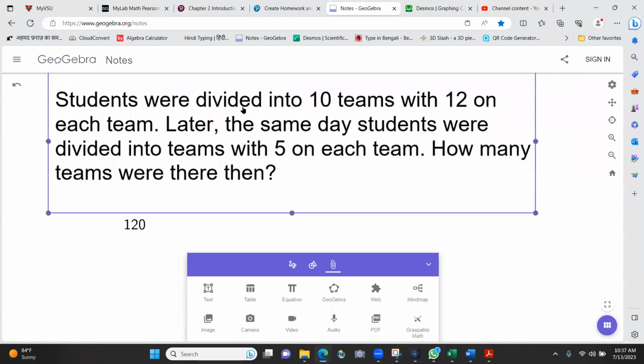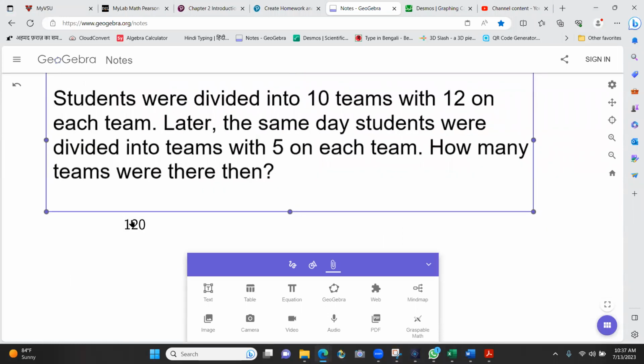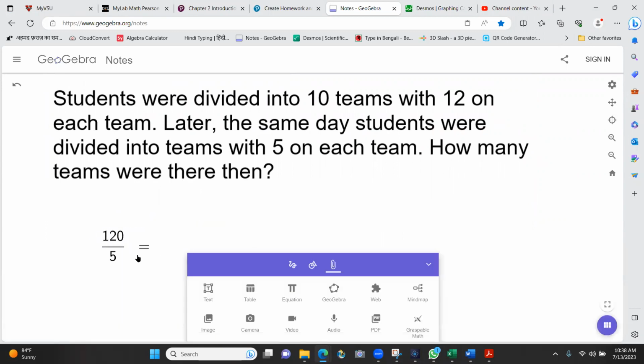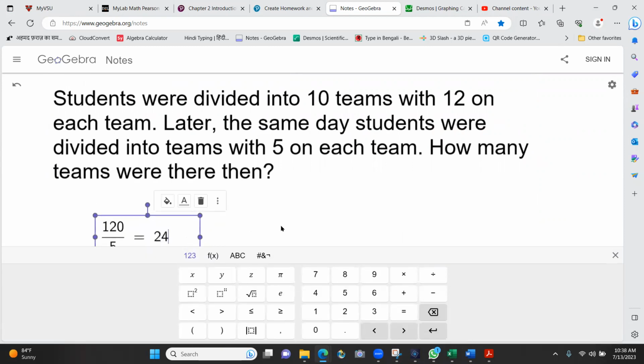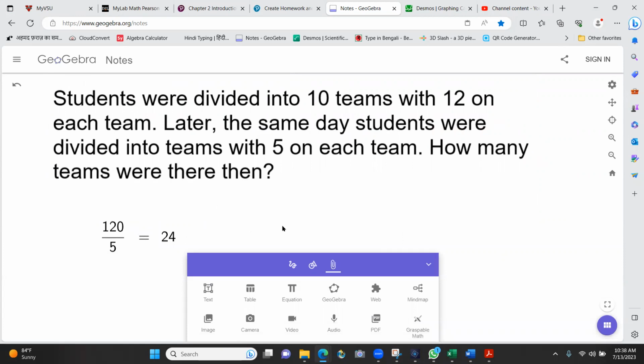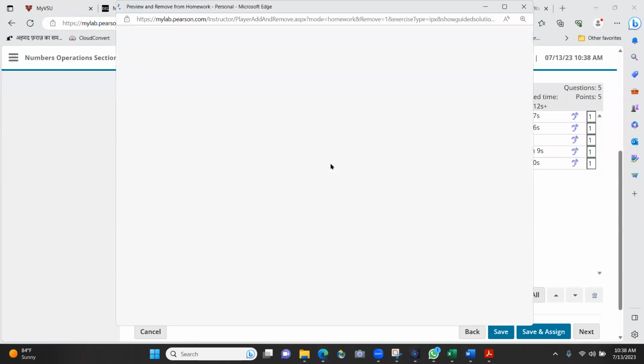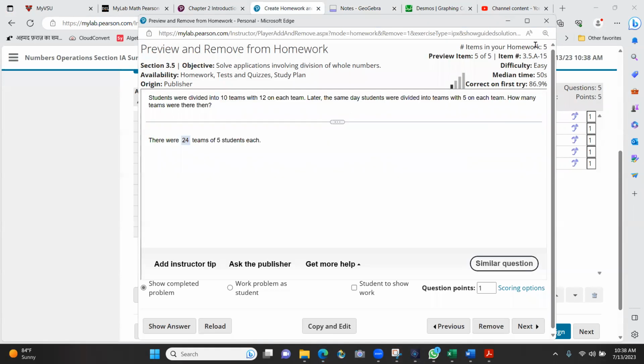Okay. What do they want? How many teams were there? Well, if you have 5 on each team, divide this by 5. And 120 divided by 5 is what? 24, I believe. That sounds about right. And let's go back and check our answer. It's 24, so we got it right.